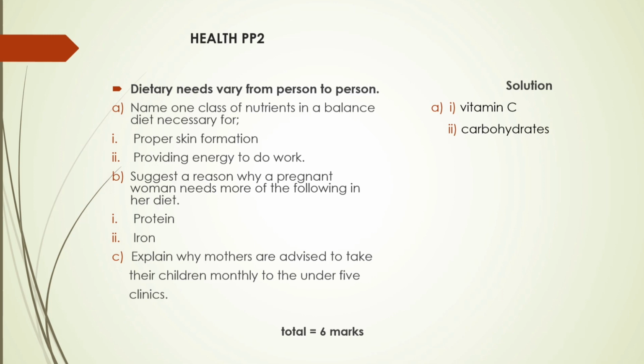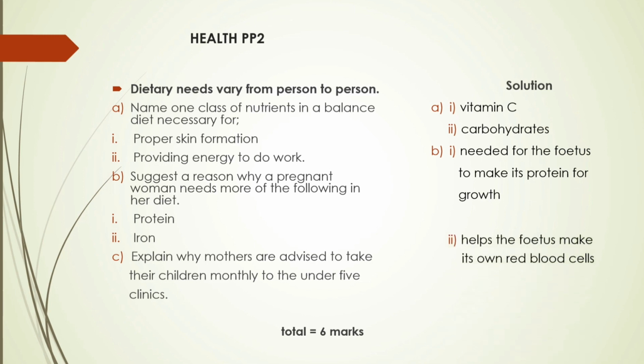You can pause the video, try to answer question B and question C, then compare the answers. Question B. Suggest a reason why a pregnant woman needs more of the following in her diet. 1. Protein: needed for the fetus to make its own protein for growth. Iron: helps the fetus to make its own red blood cells.